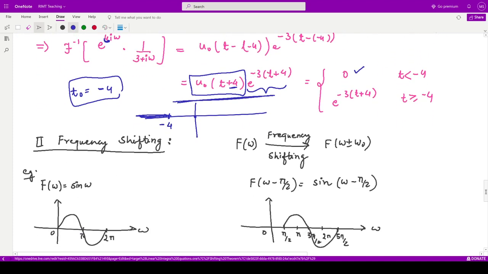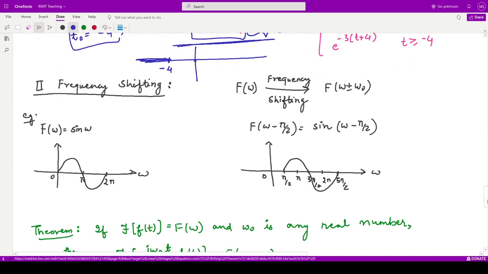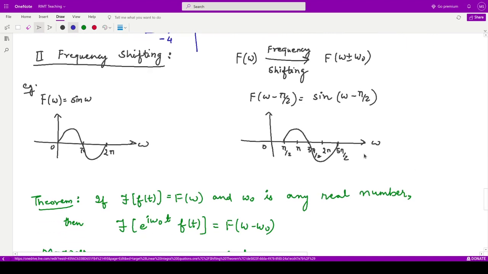Next, let us discuss the frequency shifting property. In the frequency shifting property, we have F of omega, and when we apply this shifting operator onto it, we would have something like this, F of omega plus minus omega naught. Here, suppose we have this function sine of omega. You know how to draw its graph.